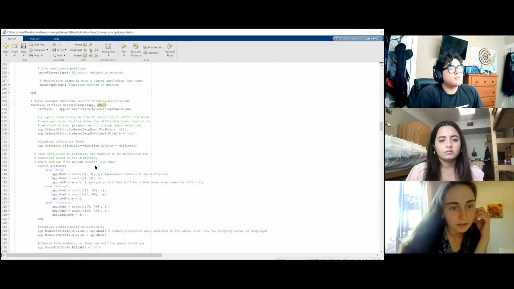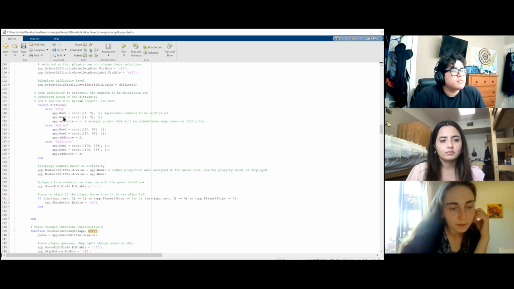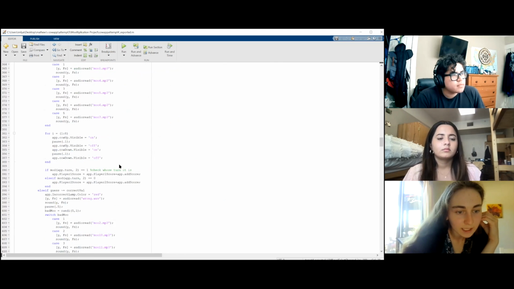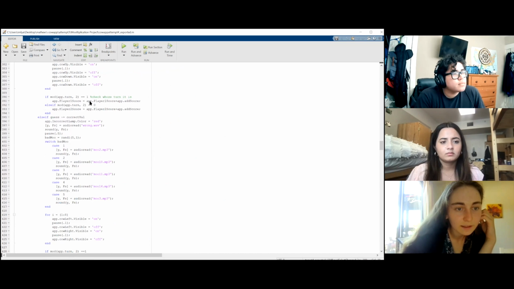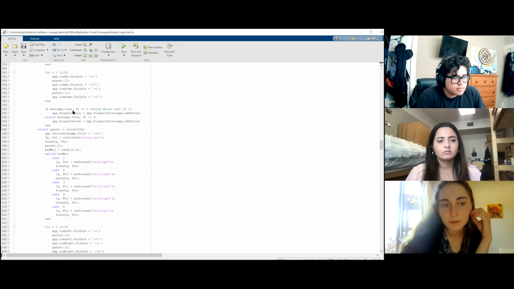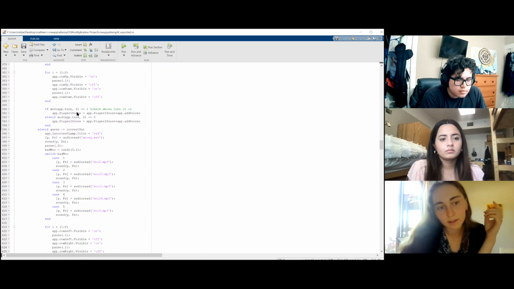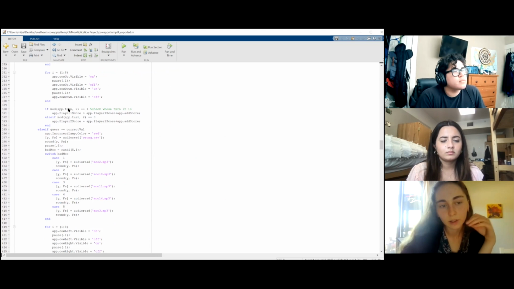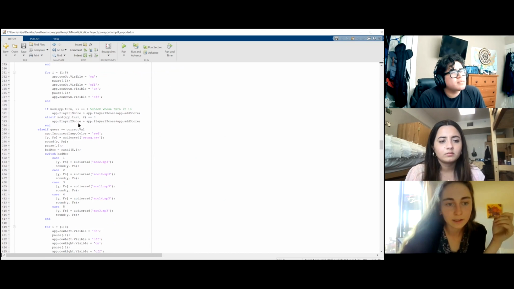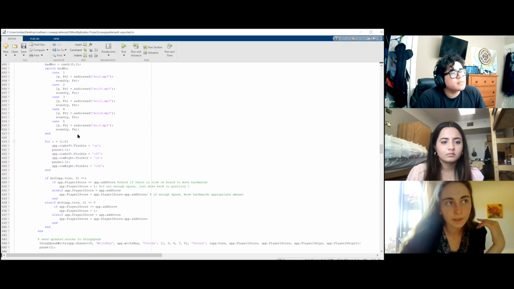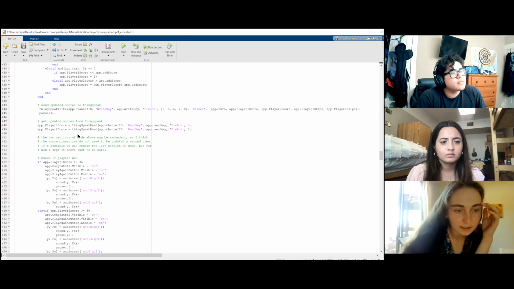That's shown here. The numbers that players have to multiply are created based on which level they create. When players guess, the game tests whether or not the answer is correct, and then it also tests whose turn it is by using the mod function and looking at the turn property. And depending on whose turn it is and if the answer is correct or not, the game adds a score, and then it sends it to ThinkSpeak.